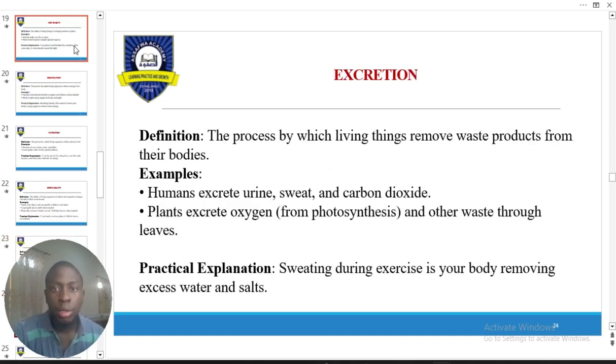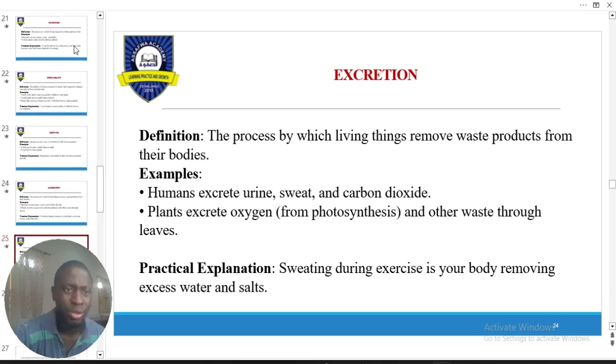Now we also talk about what? Excretion, right? I believe you know what I mean. It means excreting, giving out waste, a byproduct. Yes, giving out waste, right? That means products that your body does not need. If these substances tend to accumulate in your body, they tend to cause harm to you. So the body gives it out.